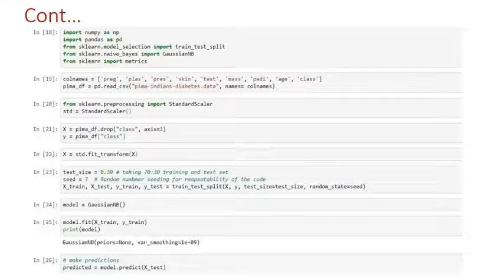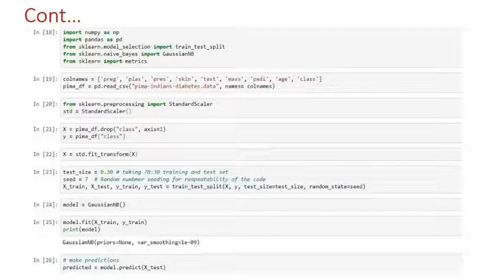Next, it is a data file with no header, so we supply the column names that we obtained from the URL. Then we create a Python list of column names called names. The next step is to initialize the predictor variable and target, that are X and Y respectively, where X is for the features after dropping the class column, and Y is the class.